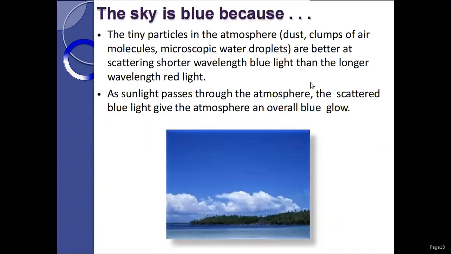So the sky is blue. Why? The tiny particles in the atmosphere, dust, clumps of air molecules, and microscopic water droplets, are better at scattering shorter wavelength blue light than the longer wavelength red light. As sunlight passes through the atmosphere, the scattered blue light gives the atmosphere an overall blue glow. So this is another example of polarization.